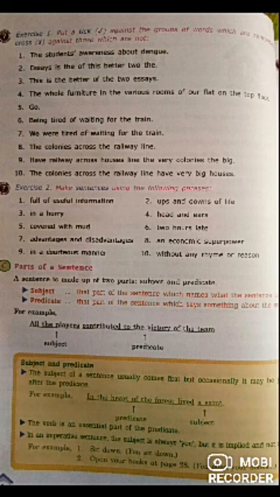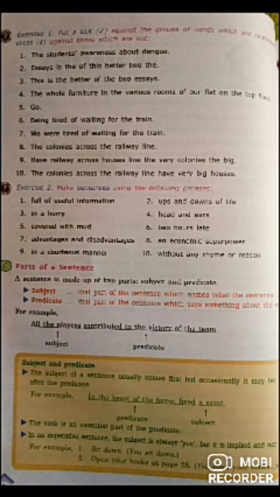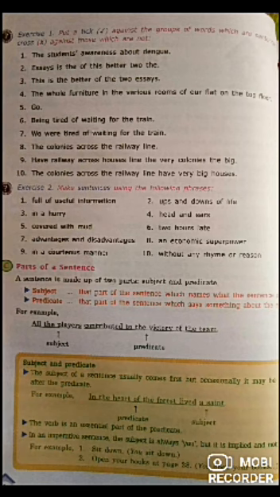All the players contributed to the victory of the team. So all the players. Once the verb starts in the line, the whole part of the words is known as the predicate until the full stop. Here you can see all the players is the subject, contributed to the victory of the team is the predicate. The subject of a sentence usually comes first, but occasionally it may be placed after the predicate. The verb is an essential part of the predicate. As I've said, the verb plays the most important role.